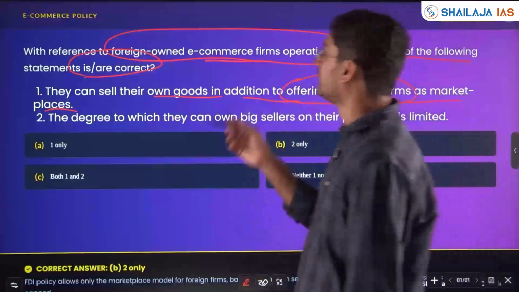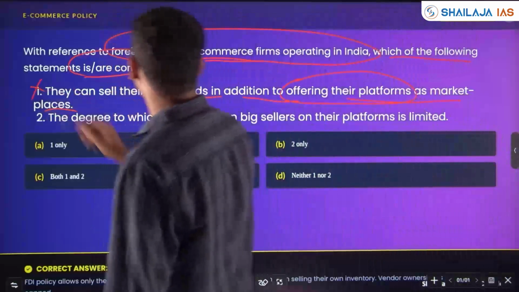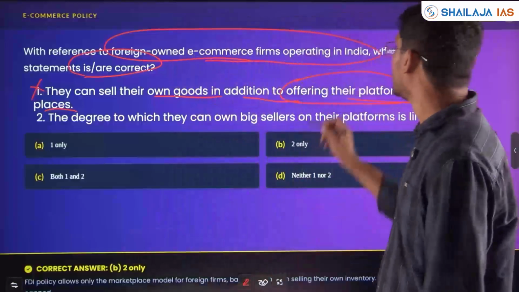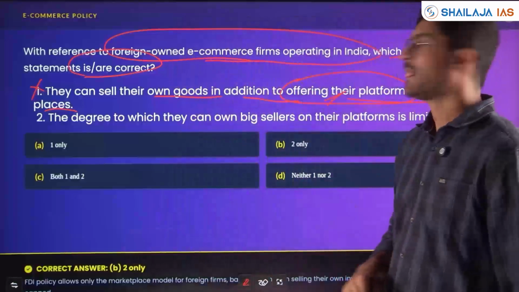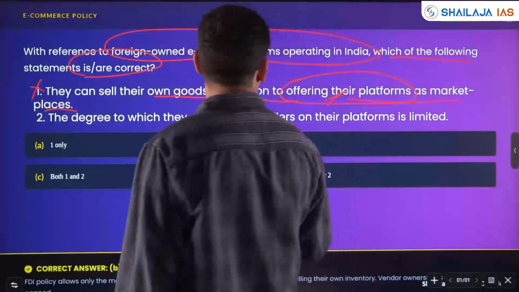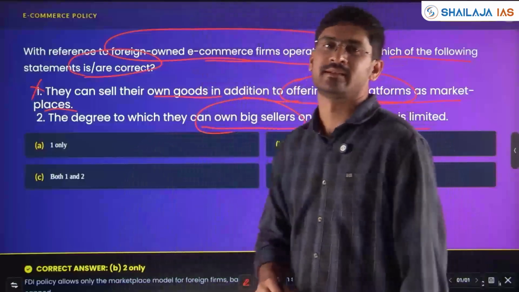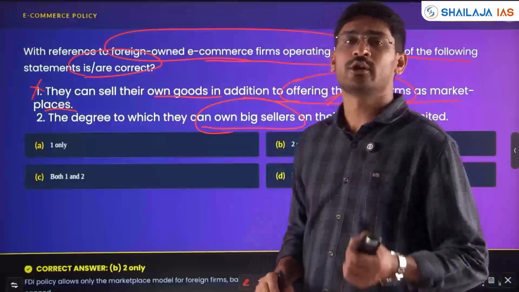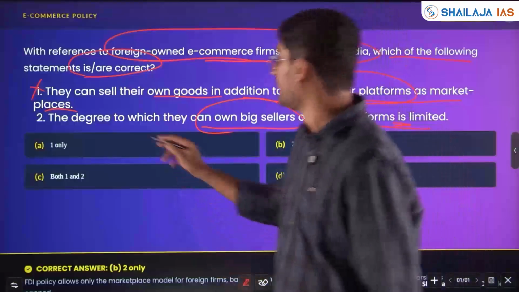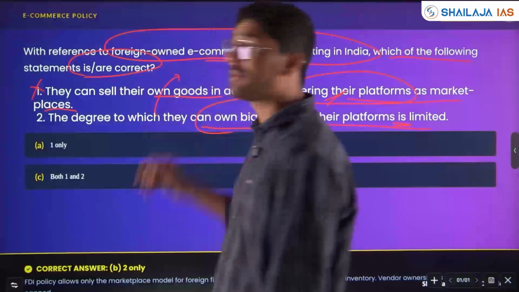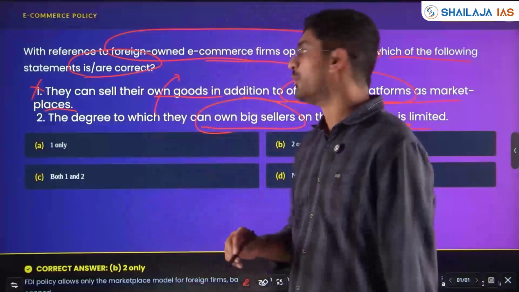No, in India the foreign-owned e-commerce companies cannot sell their own goods in addition to their platform. The degree to which they can own big sellers on their platform is limited. Yes, if one or two vendors are owning the entire platform, then there will be a monopoly.